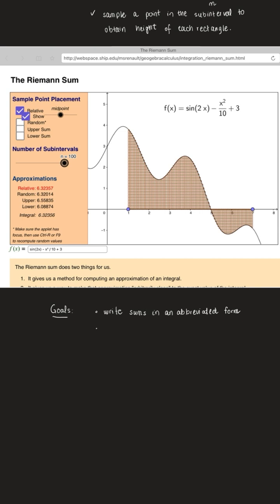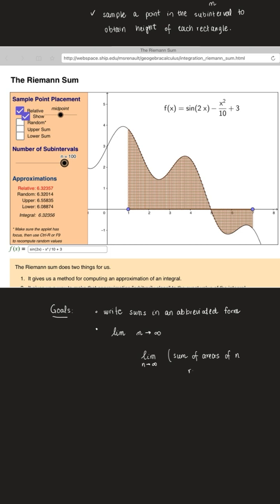And then notice that as we let n get arbitrarily large, what I really want to do is take a limiting value as n gets arbitrarily large. So we're going to call that the limit as n approaches infinity of the sum that we get of the areas of n rectangles.